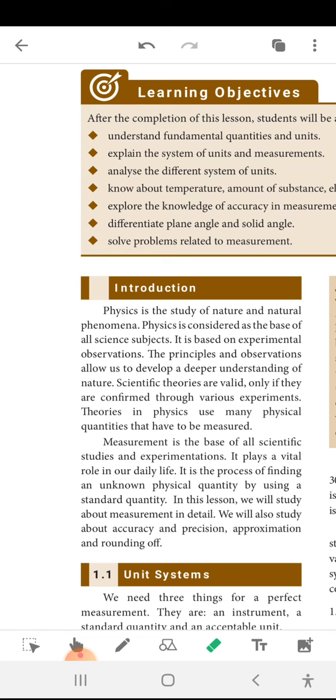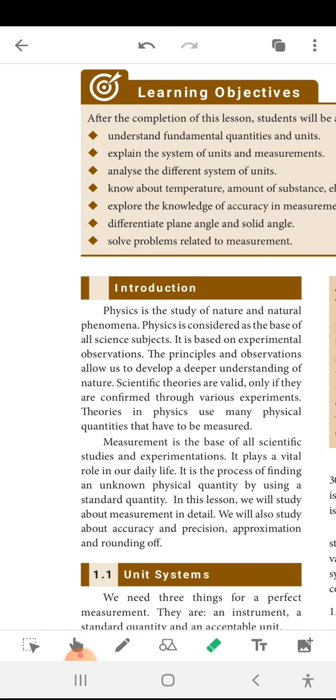Unit of system. Every measurement has its own unit. For example, we are measuring the time in seconds and length in meter and mass in kg. So these are all the units. We need three things for a perfect measurement. They are instrument, standard quantity and acceptable unit.